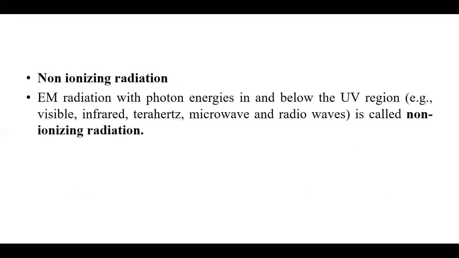Next is non-ionizing radiation. Electromagnetic radiation with photon energy in and below the UV region, for example, visible, infrared, terahertz, microwave, and radio waves, is known as non-ionizing radiation that cannot form ions.